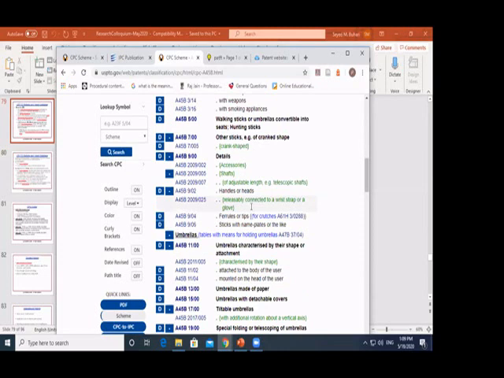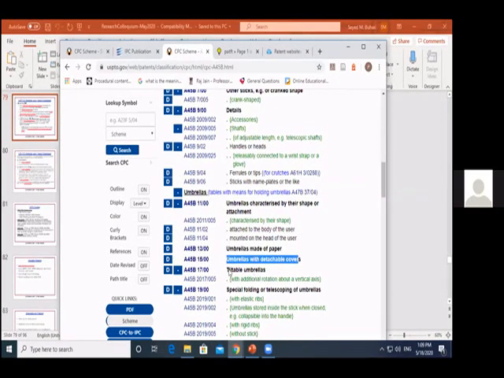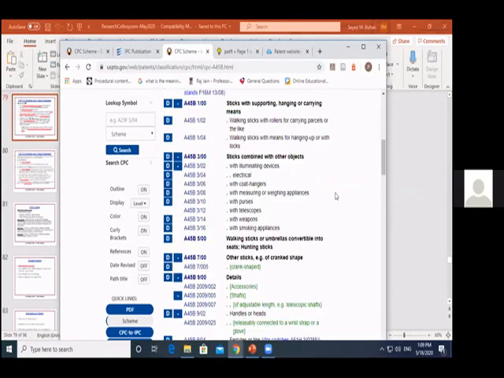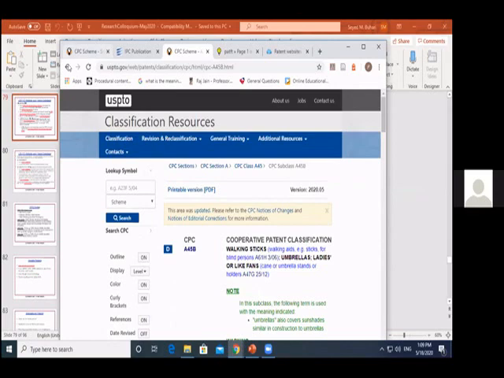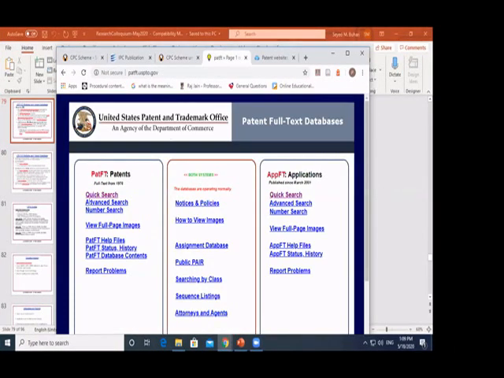You can search umbrellas which are made of paper, umbrellas which are like this, and so on and so forth. But if I just search umbrella, you will get plenty. If I go here there are two parts. This is patented ones. These are applications.